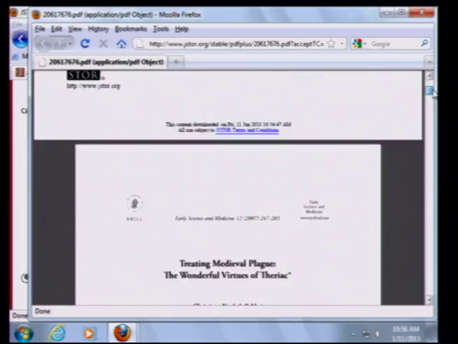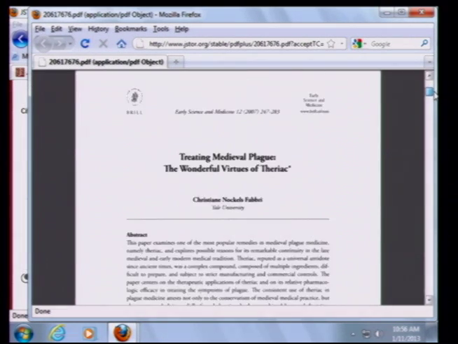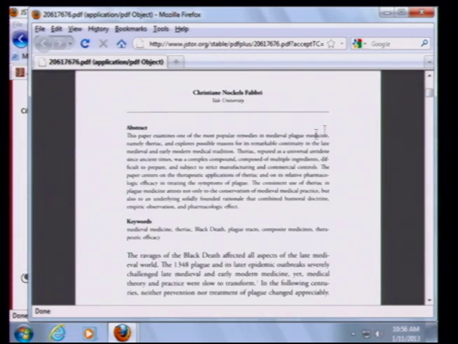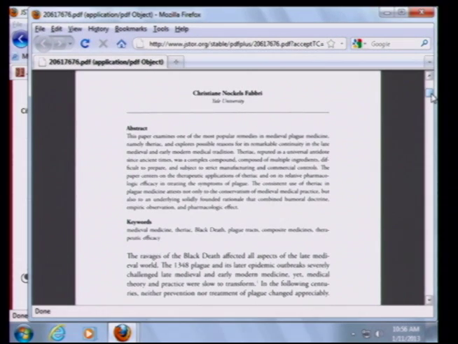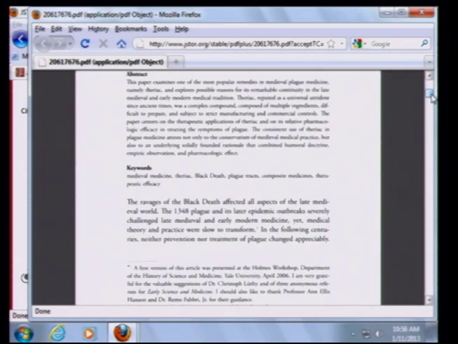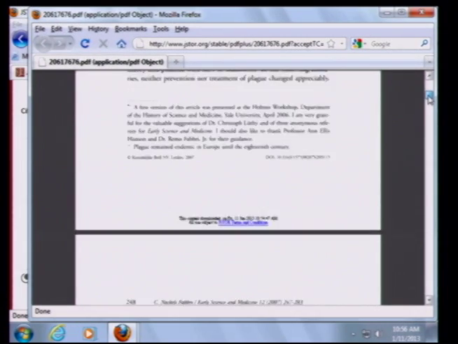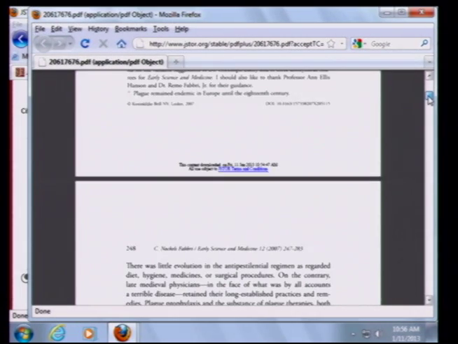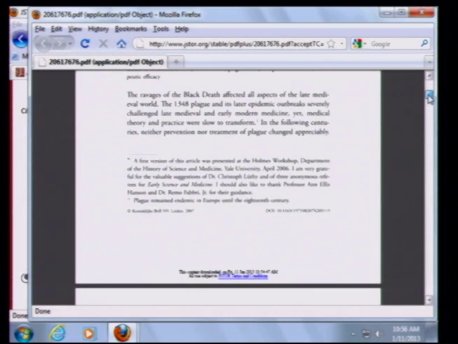I did a little searching, and this is quite a long article here, so we won't look at the entire thing. But I did a little bit of research on Theriac because I was curious as to what it was. And I found that it was a concoction involving 64 different drugs with honey mixed in. So any doctor who would administer this to a patient would certainly have gone to a lot of trouble to make it, and then whether the patient would survive would be another issue.